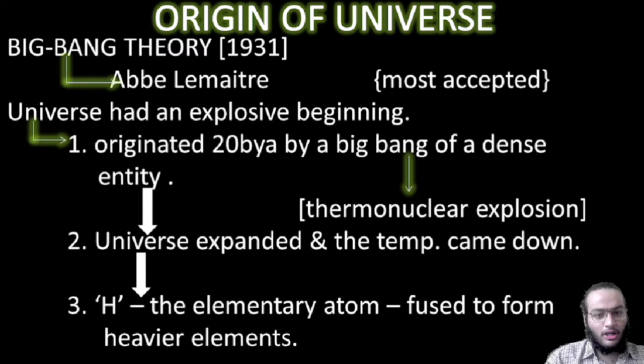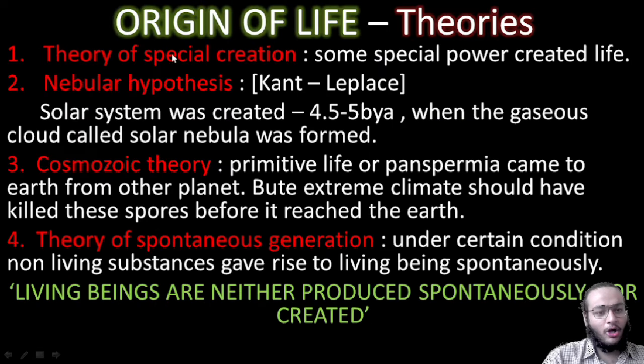Now, let us talk about how life originated on Earth. We'll be talking about different theories given for the origin of life. The very first theory given was the theory of special creation. What did it say? It stated that some special power created life. The second theory was the nebular hypothesis given by Kant and Laplace.